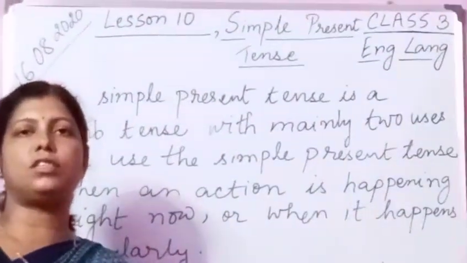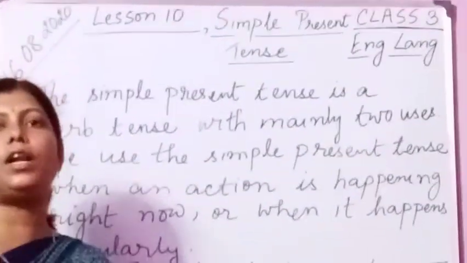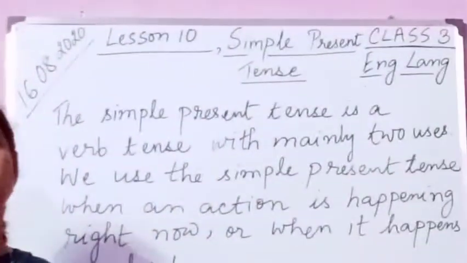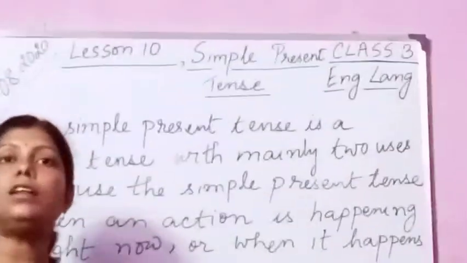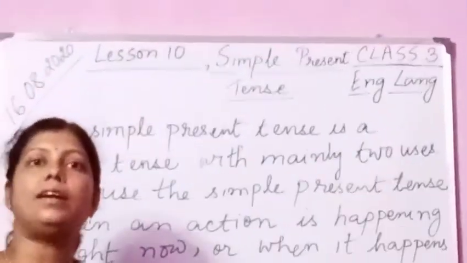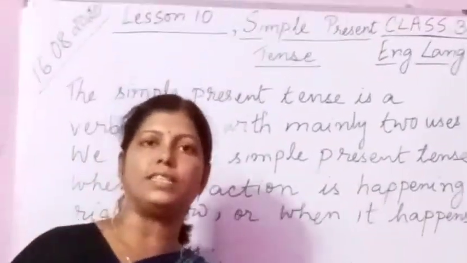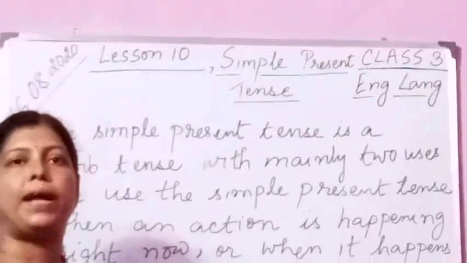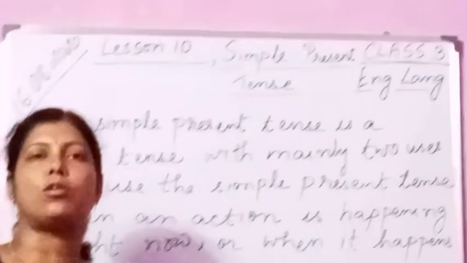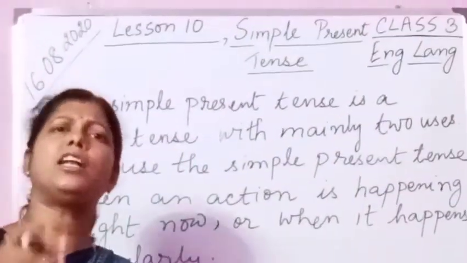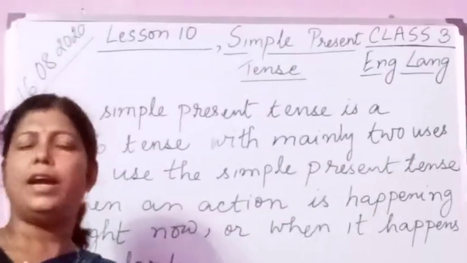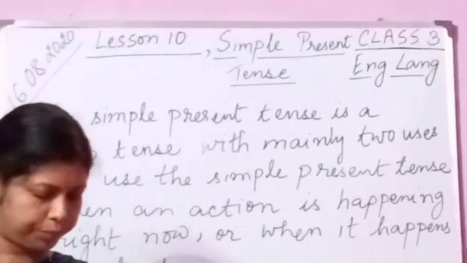Like I said just now, the earth revolves around the sun. Okay, the earth revolves around the sun. There are 9 planets in the solar system. Now there are 8. Pluto we don't consider it as a planet, that is a dwarf planet. So there are 8 planets in the solar system. These sentences are universal truths. Okay, it is not going to change.